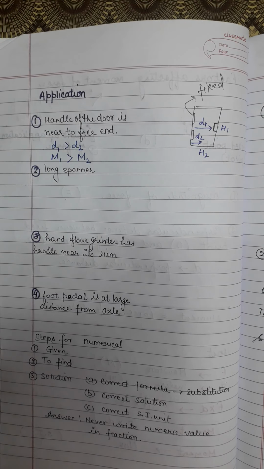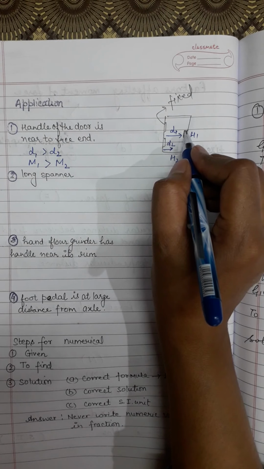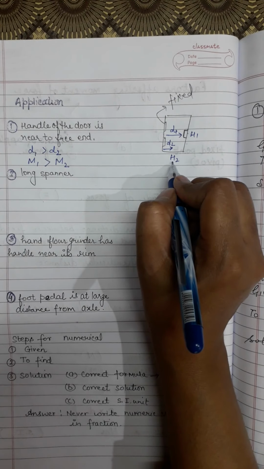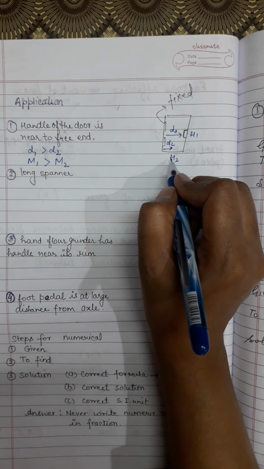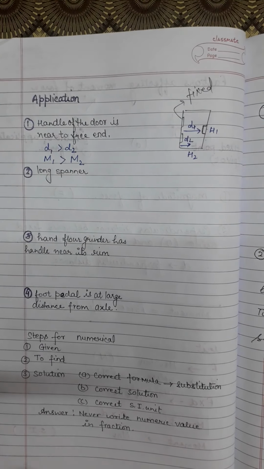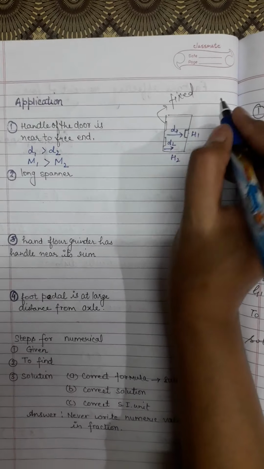So m1 is greater than m2, meaning when we have the handle near the free end, it will produce more rotational effect than when it is at h2. If the handle is at point h2, then it will not produce that much rotation as in the case of h1. So it is convenient to put a handle near the free end. This is the fixed end and this is the free end.